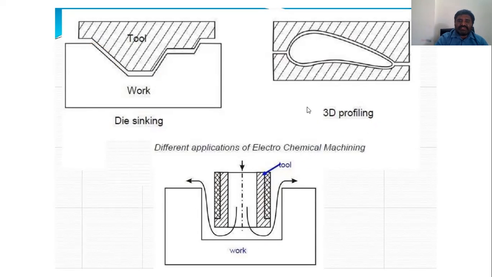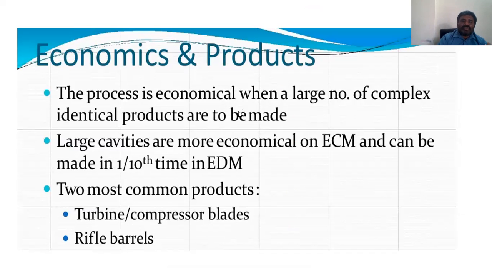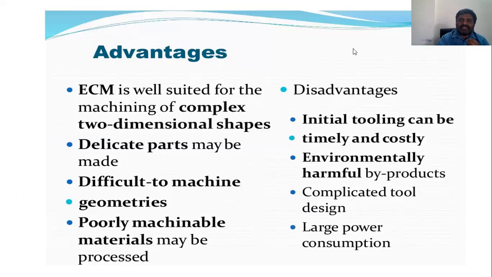In the same way, it may be die sinking and 3D profiling here. Now, economically, mass production can be carried out using electrochemical machining, and when a large number of complex identical products are made, and larger cavities, it is more economical. The most common products are turbine and compressor blades and rifle barrels, which we can make using electrochemical machining. After this we can go with the advantages and disadvantages.